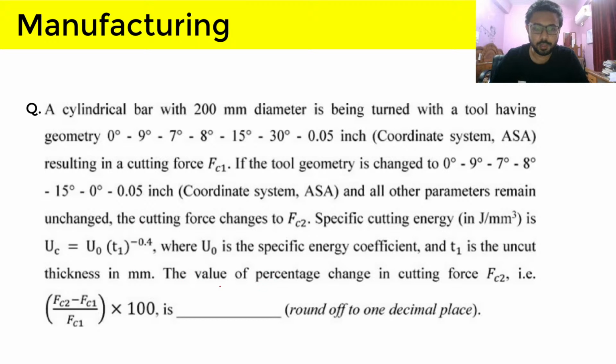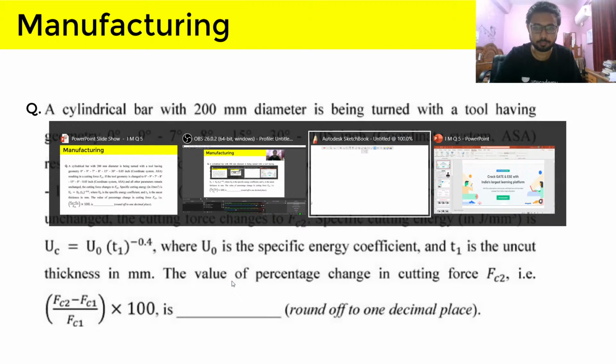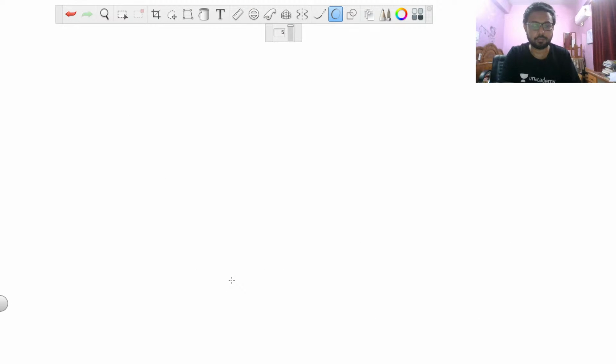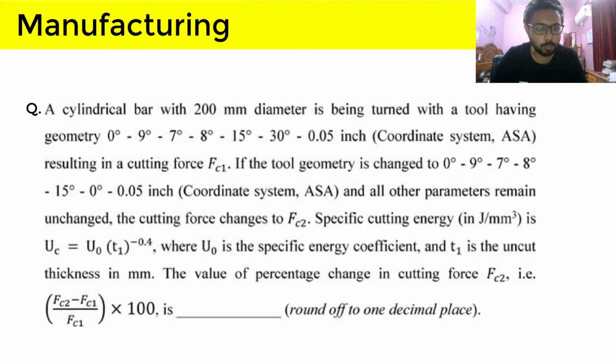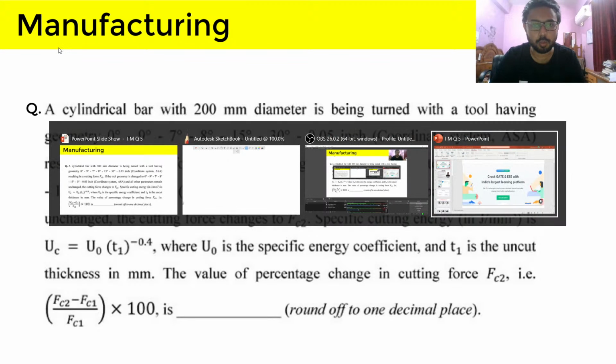So we have to find the value of percentage change in cutting force FC2. So let me just bring a blank page to solve this question. So what is being asked here? (FC2 minus FC1) divided by FC1, into 100.